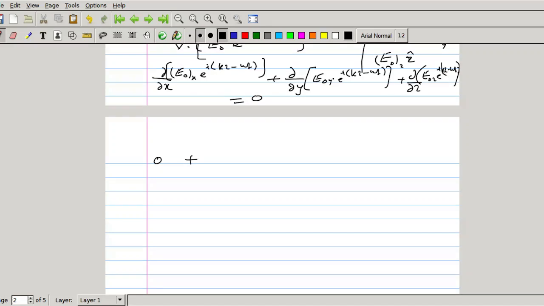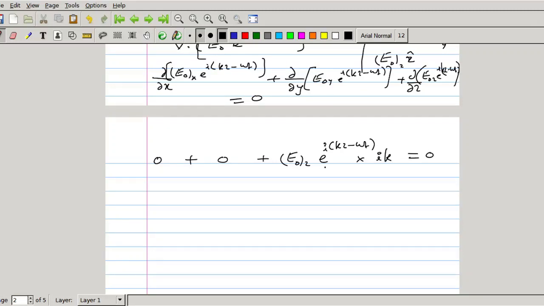Then e raised to i(kz minus omega t) has no dependence along y direction, so it will be 0. Plus the last term, E0z dou by dou z of e raised to i(kz minus omega t). It will be e raised to i(kz minus omega t) into the differential of this one, which will be ik. That will be equal to 0.